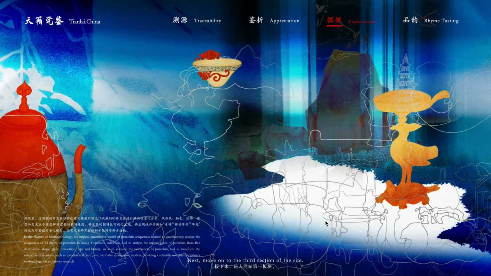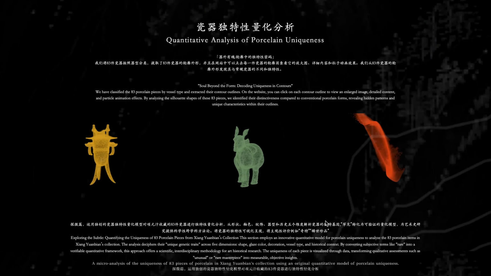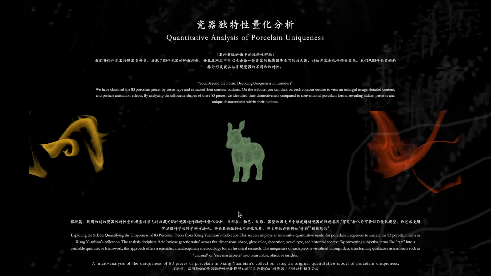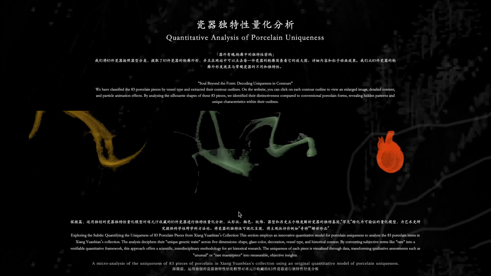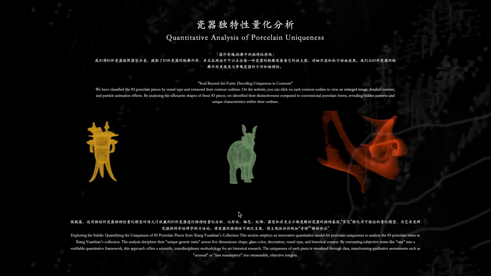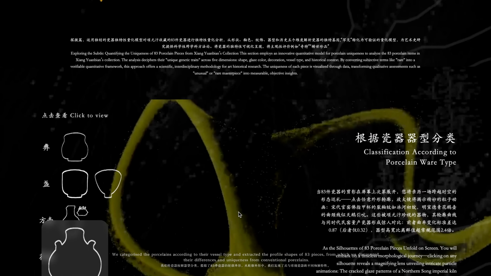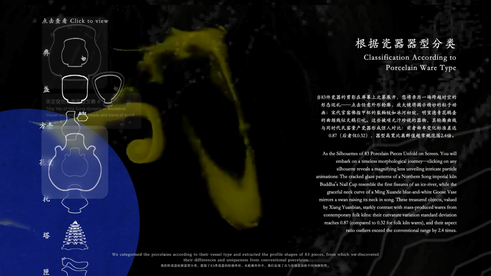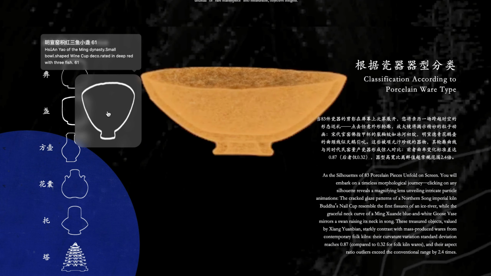Next, move on to the third section of the site, a micro-analysis of the uniqueness of 83 pieces of porcelain in Xiang Yuanbian's collection, using an original quantitative model of porcelain uniqueness. We categorized the porcelains according to their vessel type and extracted the profile shapes of 83 pieces, from which we discovered their differences and uniqueness from conventional porcelains.